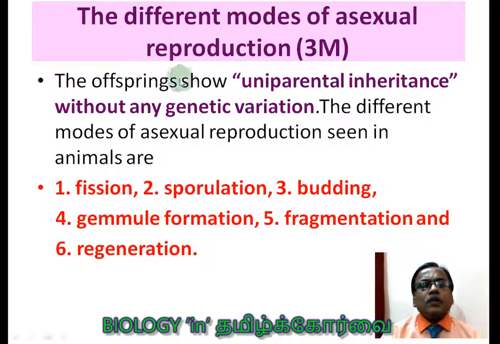The different modes of asexual reproduction. So uniparental, we already learned, without any genetic variation. That also we learned. Now we are going to study about the types. You see fission, sporulation, budding, gemmule formation, fragmentation, regeneration. So this can be asked in a 3 mark question because there are 6. 6 into 0.5, then you will be getting 3 marks. That is the way in which approximately you can calculate the marks of the particular question.